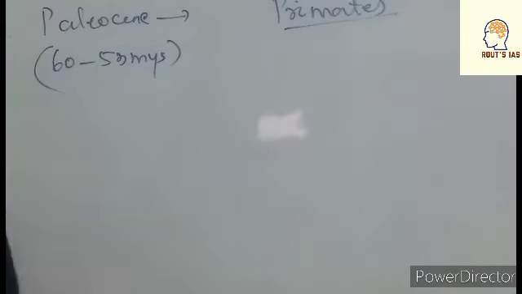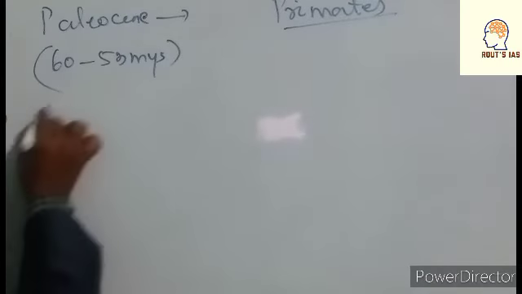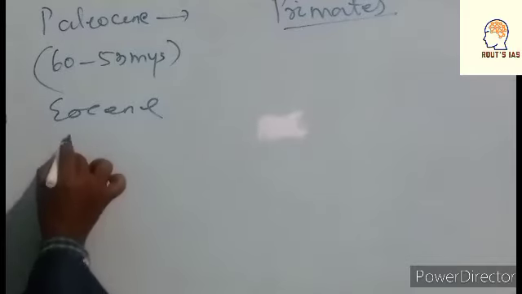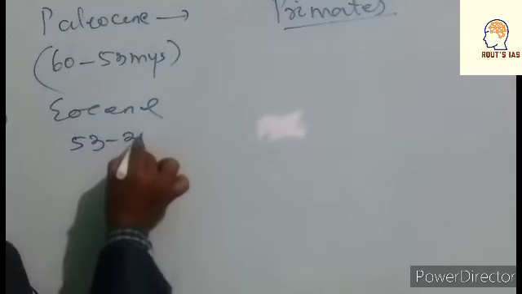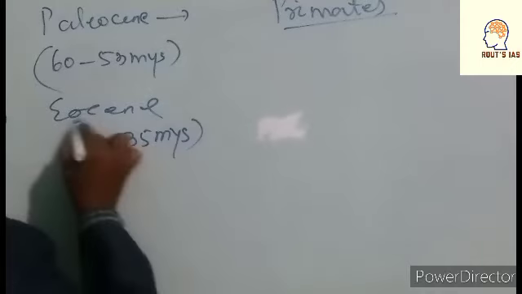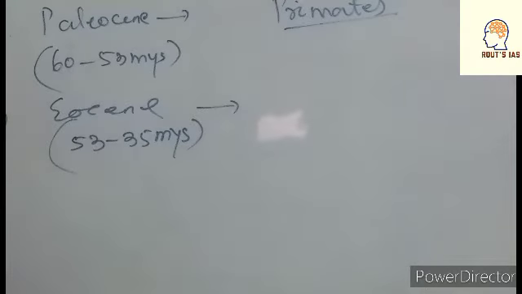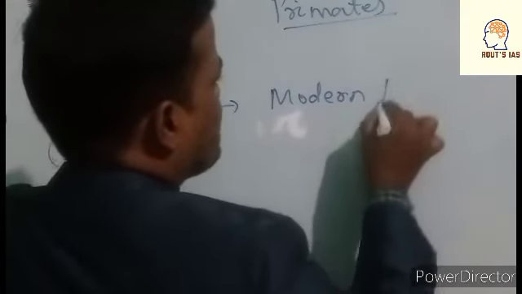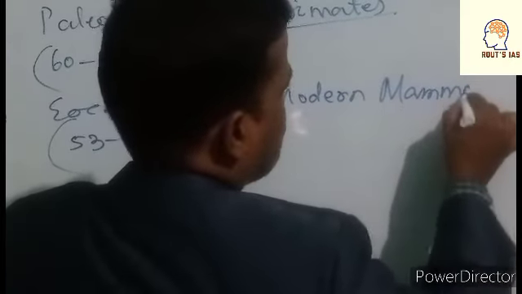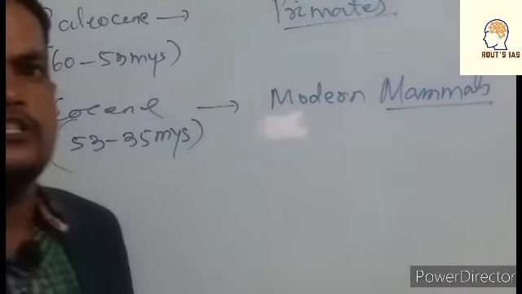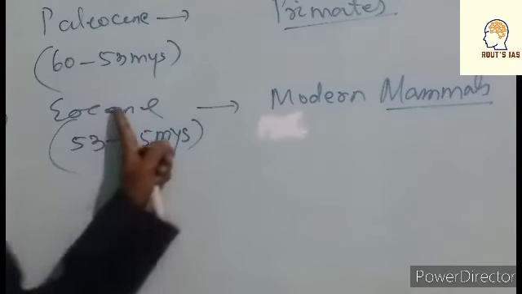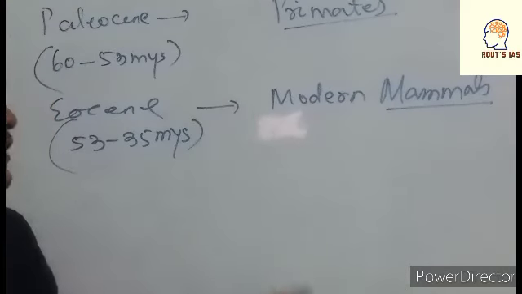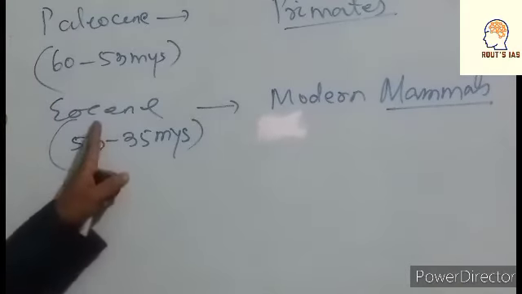Is it right? Next, Eocene, number 2. The Eocene period belongs to 53 to 35 million years ago. And in this period, what happens? The modern mammals appear. So in this period appear the modern mammals. In which period? This is the Eocene period of the what? Tertiary period.